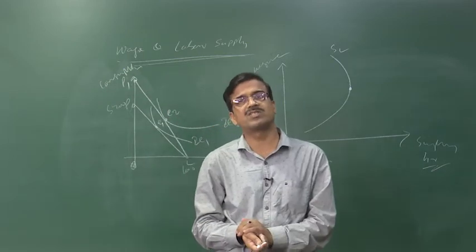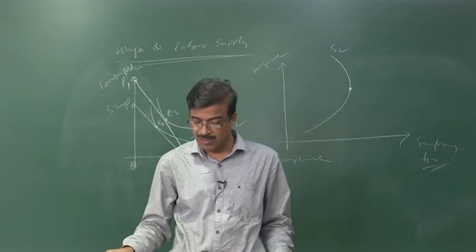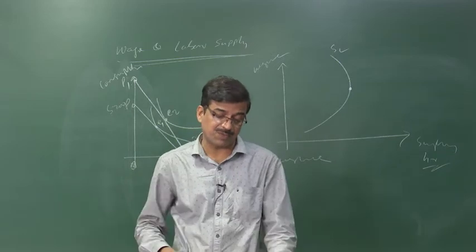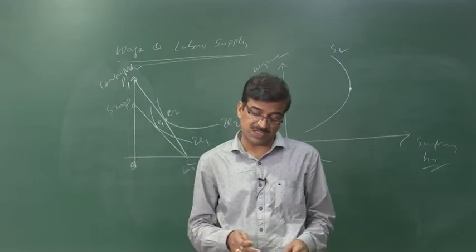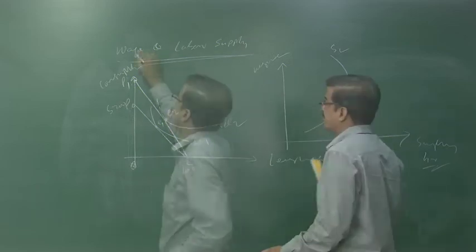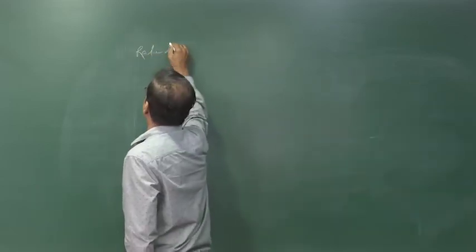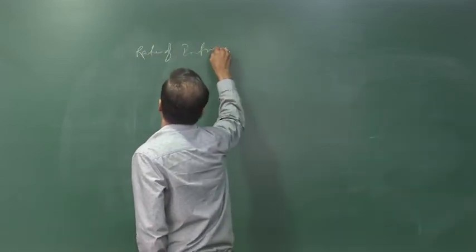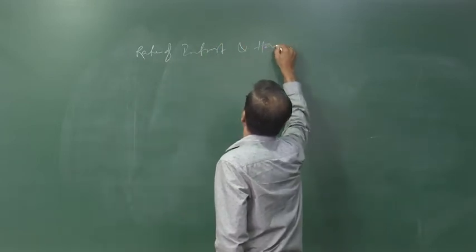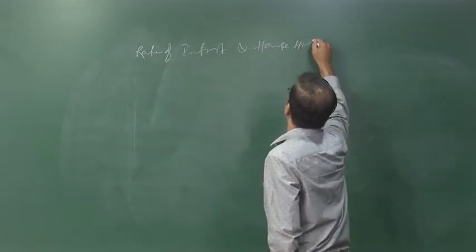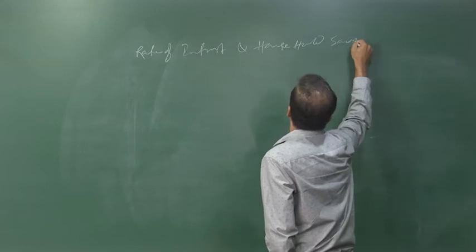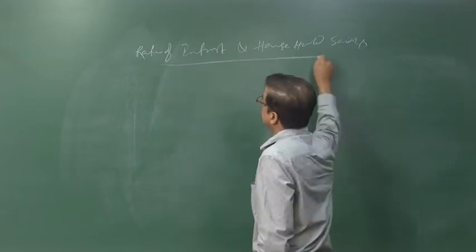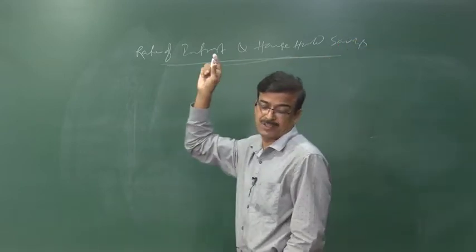Now we have to move to the second and last bit: what is the relationship between the rate of interest and household saving? What is the trade-off that takes place?